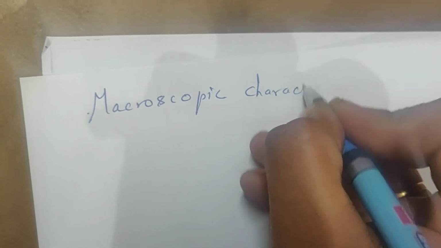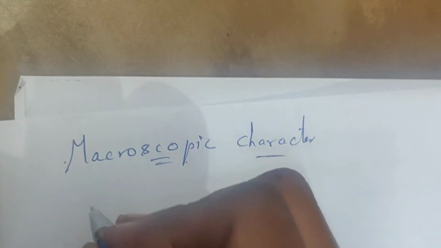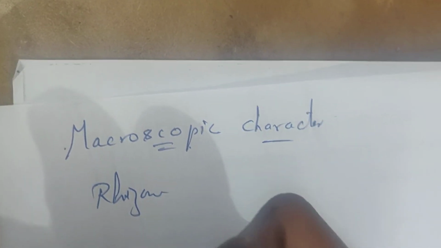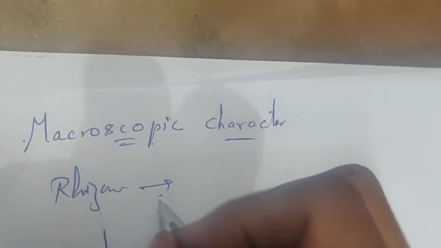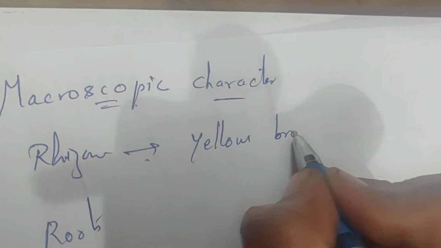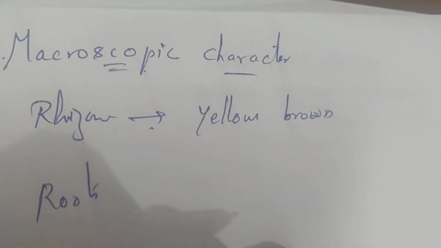Next one is the macroscopic characters. This is also very easy. You will just divide into rhizomes and roots. The rhizomes are yellowish brown in color, same in the case of roots, yellowish brown color.